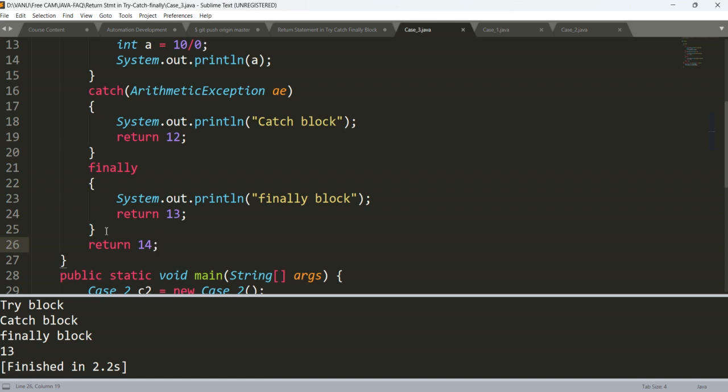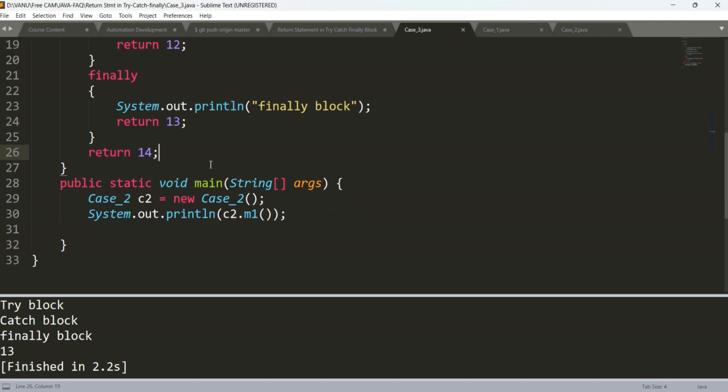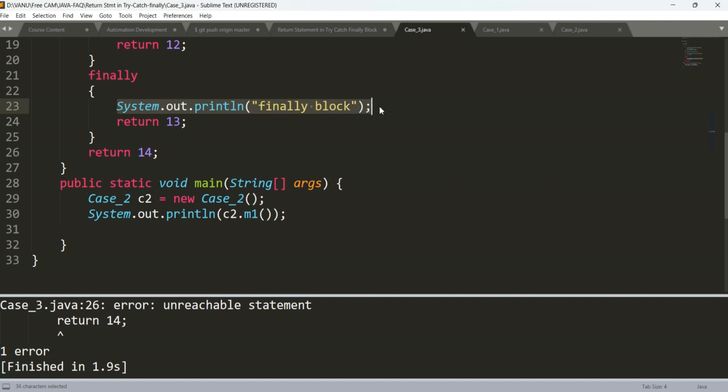See what happens after that. After the finally block, we have a return statement. Now compile and run this program. ctrl plus v. What happens? See, error: unreachable code. Here, if we provide a return statement, or any statement, right? This one also, like after the finally block, a print statement after the finally block. Save this one and then compile and run.